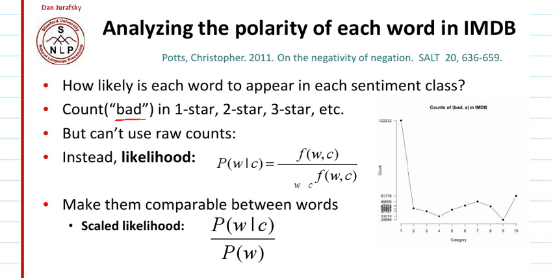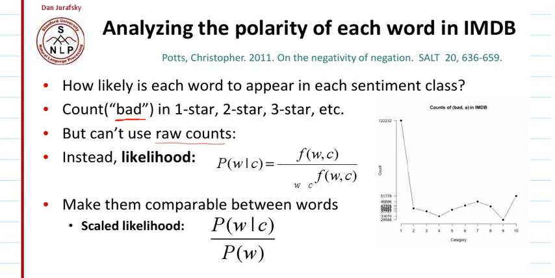Compared to ratings 2, 3 or 4, the number of comments with the 10th rating is very large. So we should not go by the raw counts. We can calculate the likelihood and then compare bad among the different classes 1 to 10.